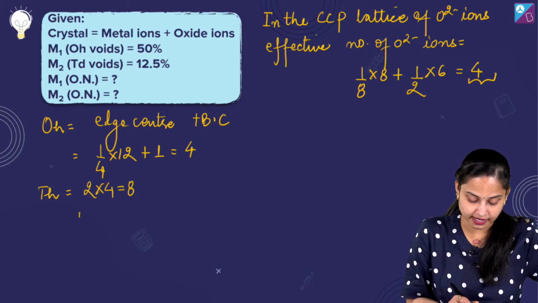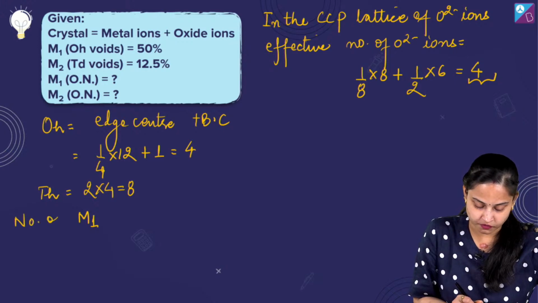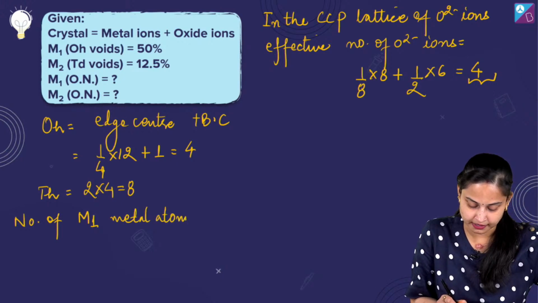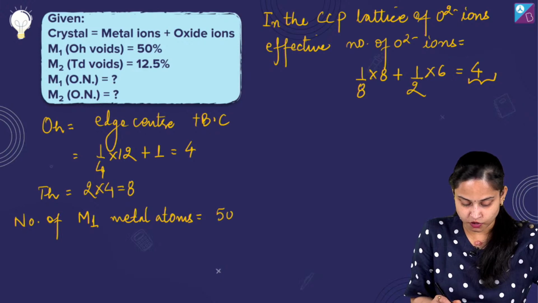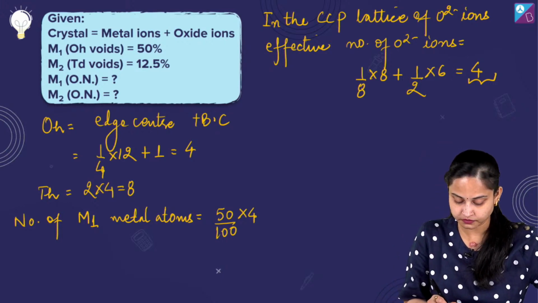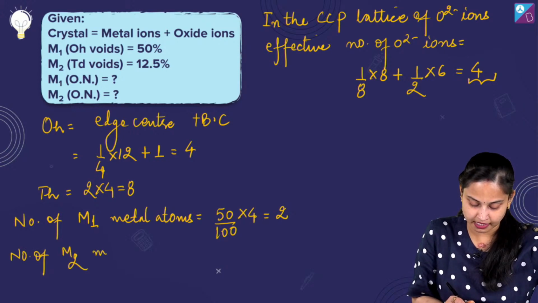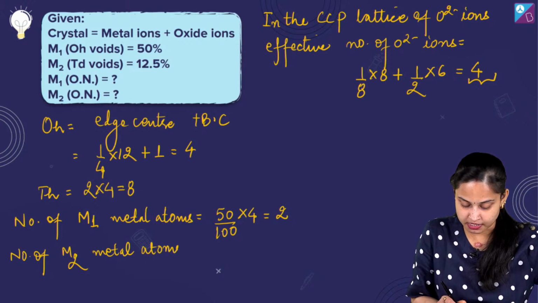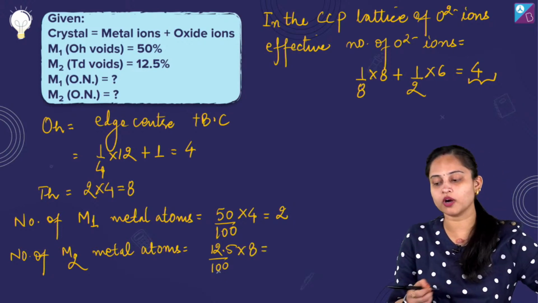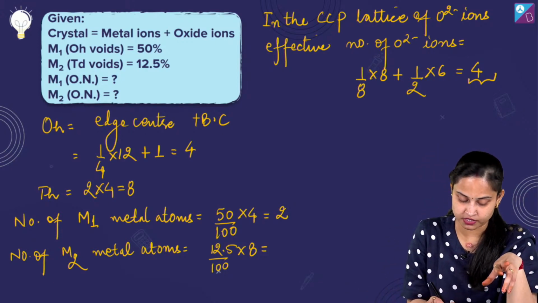The number of M1 metal ions will be 50% of the octahedral voids, so 50/100 into 4, which equals 2. The number of M2 metal ions is 12.5/100 of 8, which equals 1.